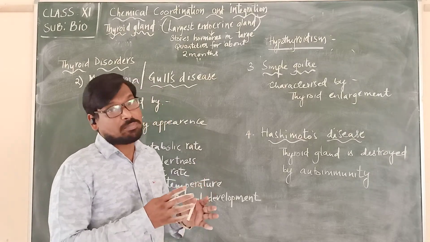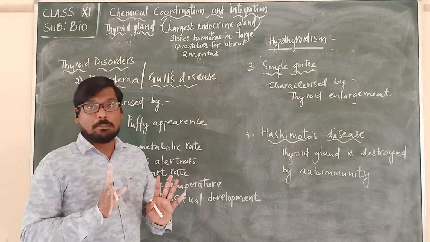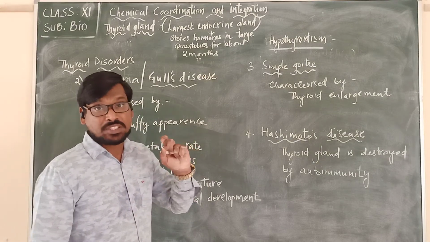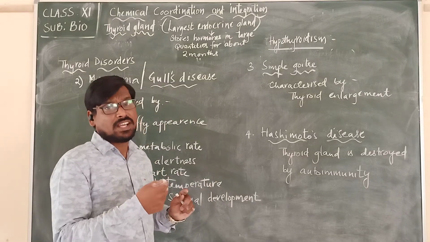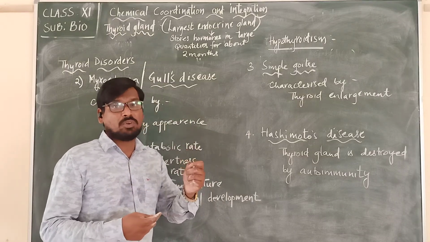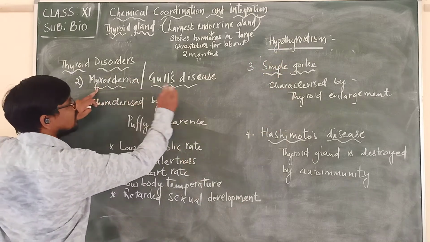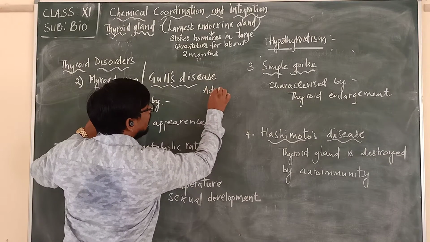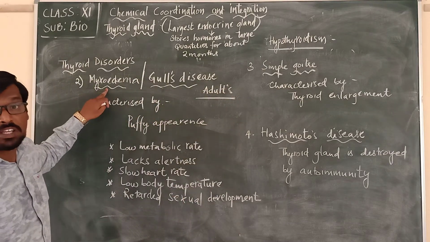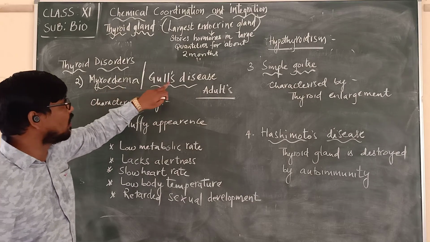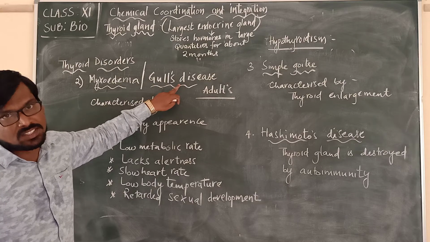Their growth will not be seen nicely. They will not show good growth and development of the body. So that is identified as cretinism in infants. And when there is a deficiency of thyroxine hormone in adults, we call it myxedema, or Gull's disease.